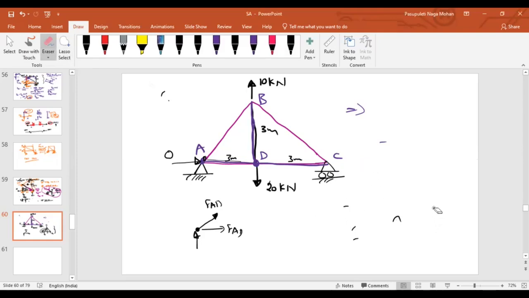Sir, if we start from A, I think it is not necessary. Why? Because if we take the point A, the horizontal component is 0, so the member AD force also will be 0. No, that's why I'm telling you, you're looking at joint A. At joint A, two members will be there along the X direction, AD is there. And what about AB? The AB component will also come into the picture. Then how can you say it directly? If there is no AB, then you can say.